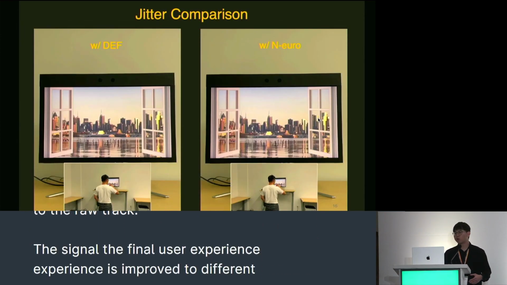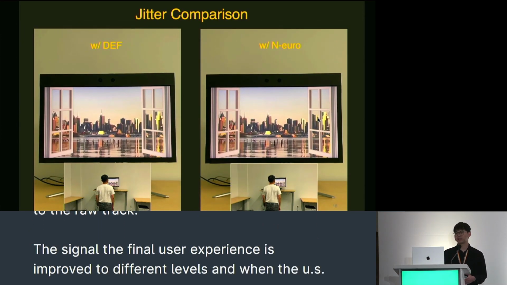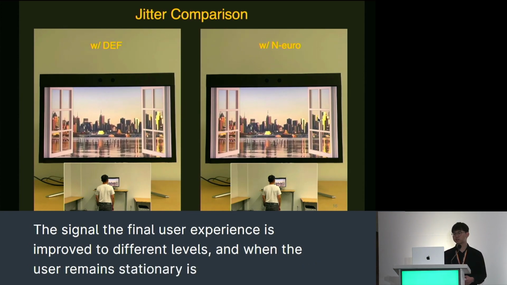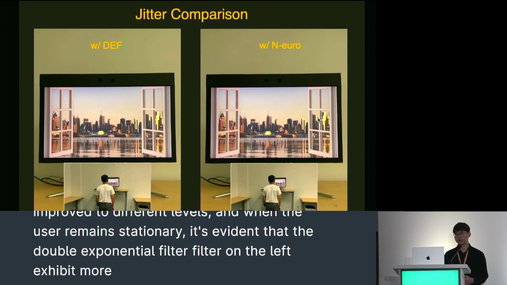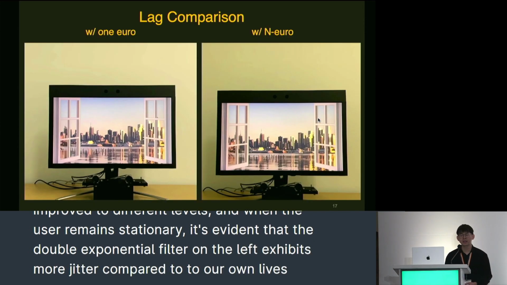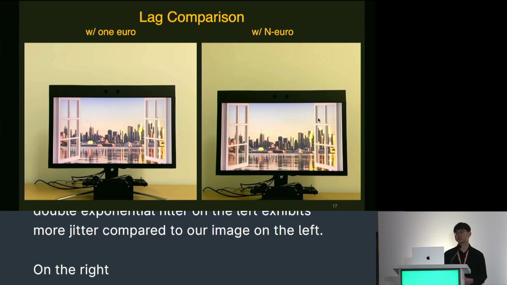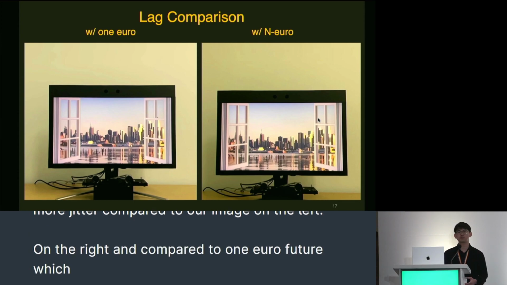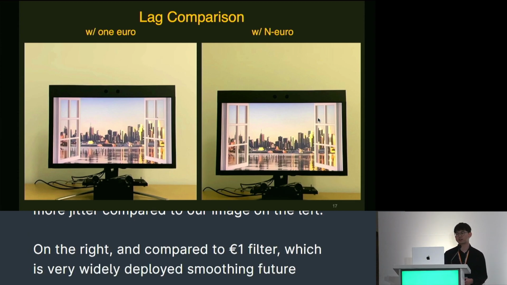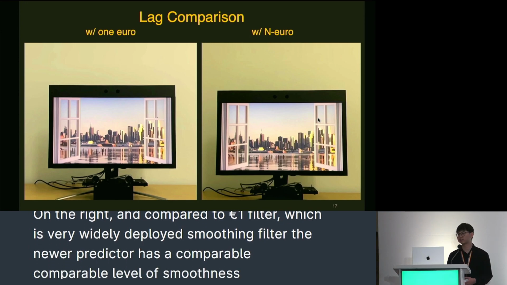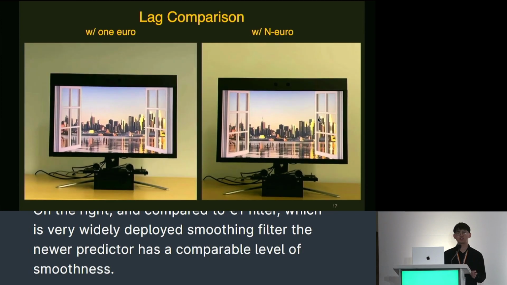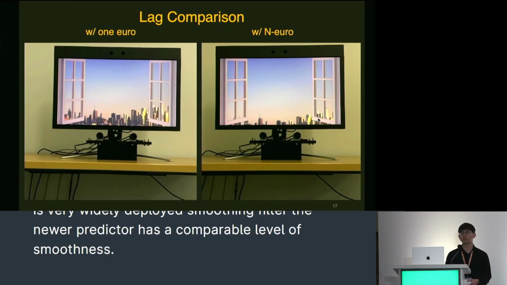When the user remains stationary, it's evident that the double exponential filter on the left exhibits more jitter compared to our Neural Predictor on the right. And compared to the One Euro filter, which is a very widely deployed smoothing filter, the Neural Predictor has a comparable level of smoothness. However, the One Euro filter has more lag. This distinction is more pronounced when we move and stop at the same time.